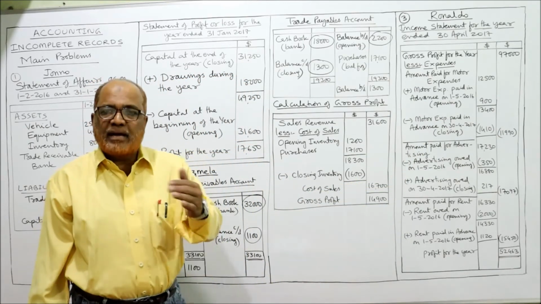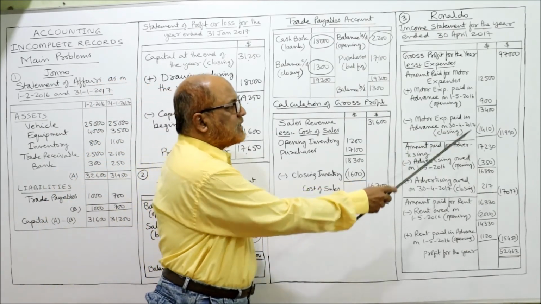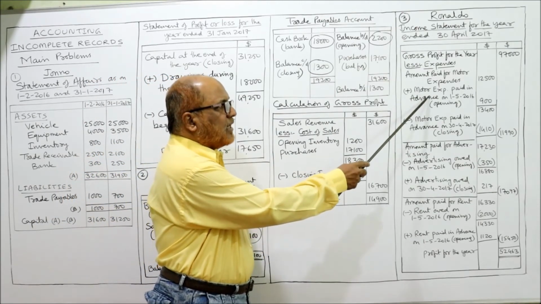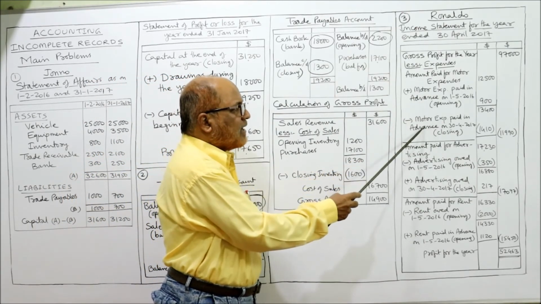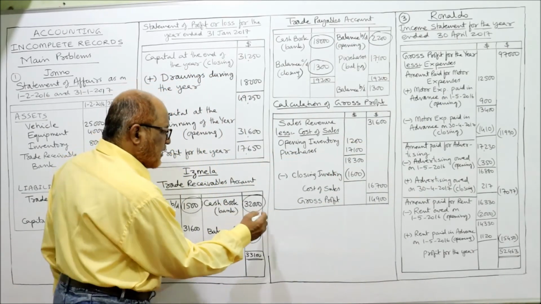1/5/2016. Beginning of the year is 1st May 2016 and end of the year is 30th April 2017. So advance paid at the beginning of the year will be added and advance paid at the end of the year will be deducted. So you remember this point.